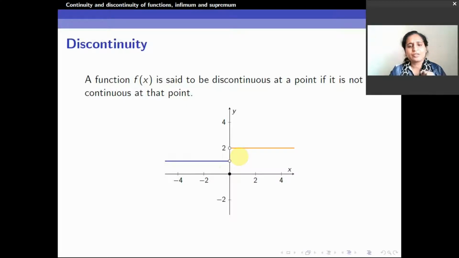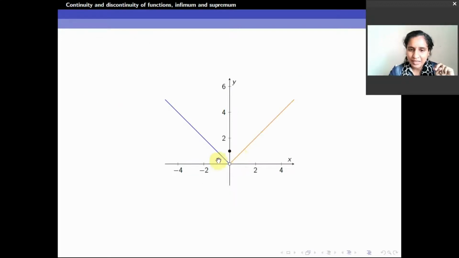In discontinuous functions also, there are different types of discontinuity. Now two functions we have seen, both of them we have said they are discontinuous. I'll come to the previous example. Now I said the left hand and right hand limits exist. That means in general the limit at x is equal to 0 exists. This is discontinuous because at 0 it jumps up and down. Now this is how I have defined a function. Because of this point, because it's jumping, it becomes discontinuous.